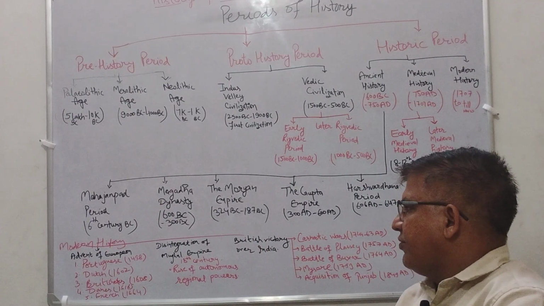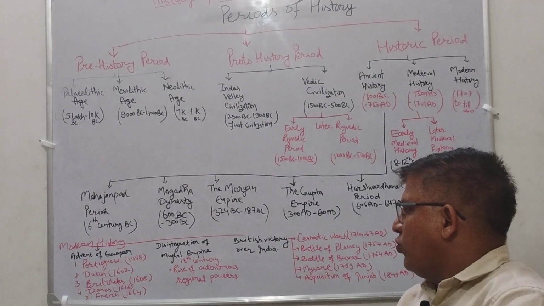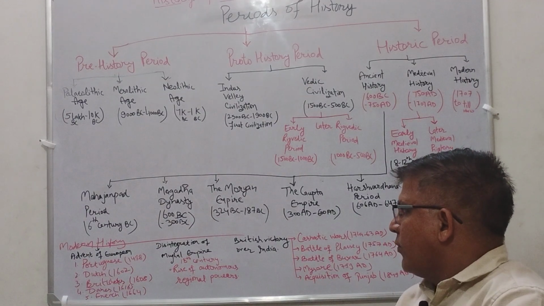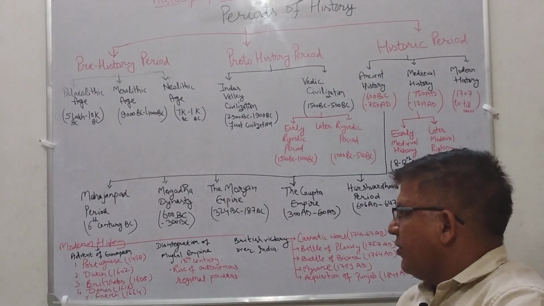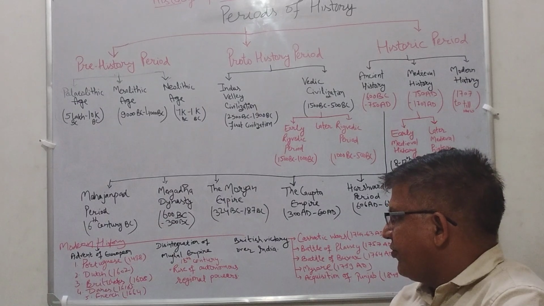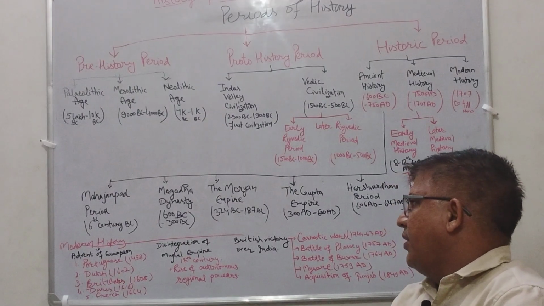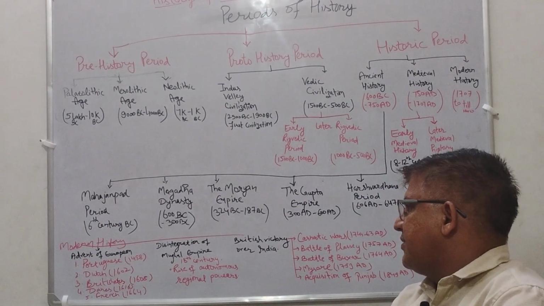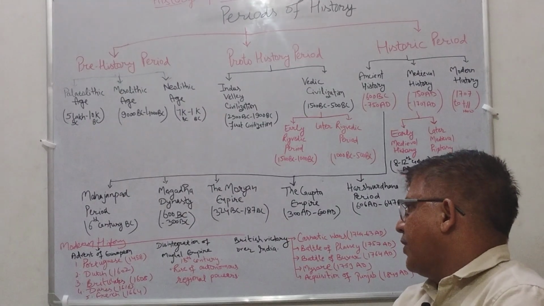First was Portuguese, who came in 1498 AD, then Dutch in 1602 AD, then Britishers came to India in 1608, then Danes came to India in 1616 AD. At last the French in 1664, and the disintegration of Mughal Empire which started in 18th century AD.